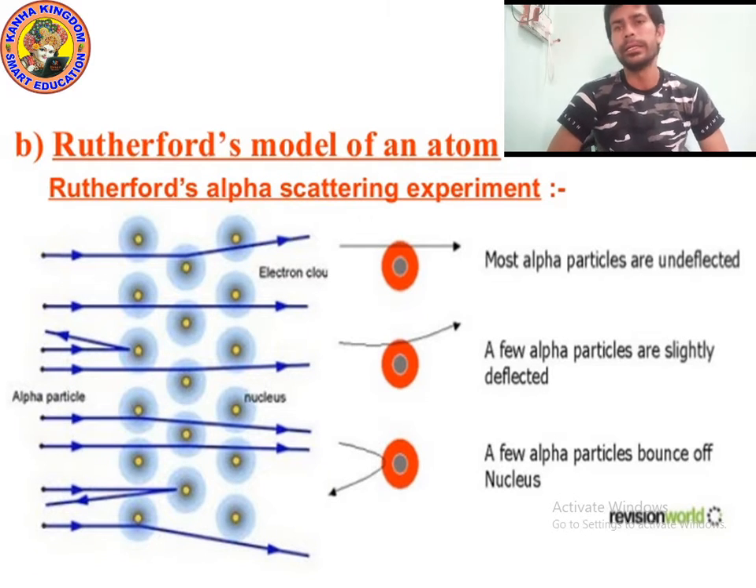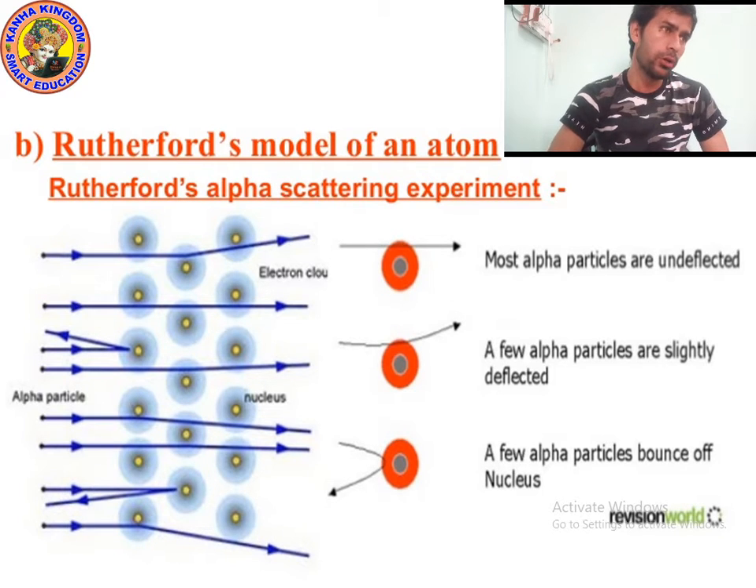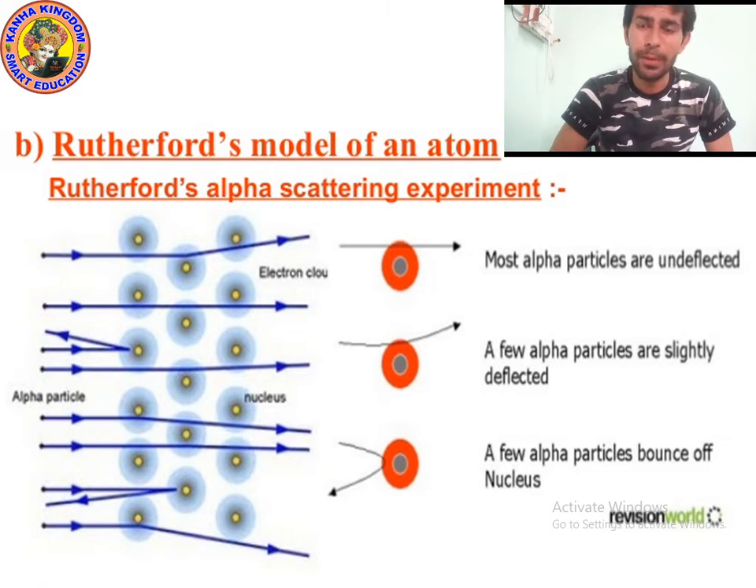Or you can say he allowed a beam on the thin gold foil. You can see the beam of alpha particles in blue color, and the circles you can see are actually the atoms of the thin gold foil. At the center, the nucleus is present, which you can see in golden color.